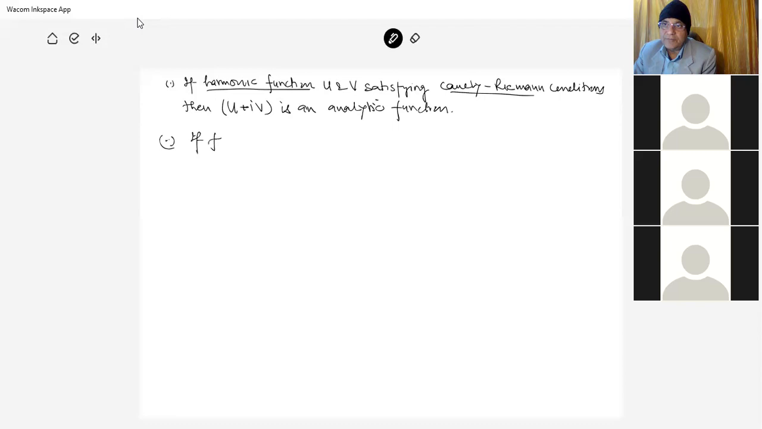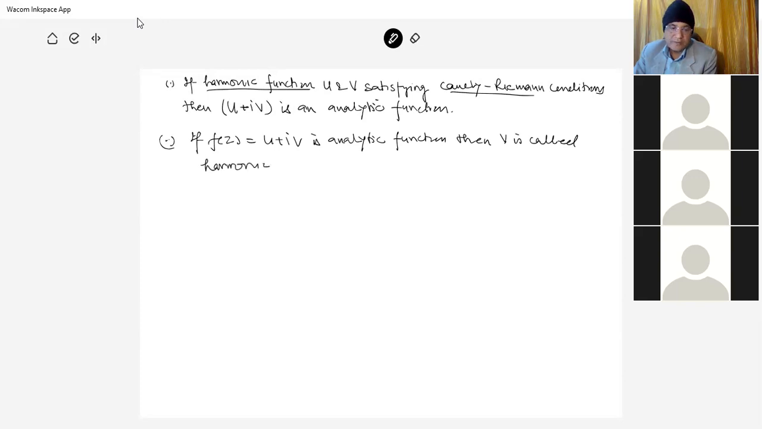If f of z is equal to u plus iv is an analytic function, then v is called harmonic function of u. So this is the harmonicity.